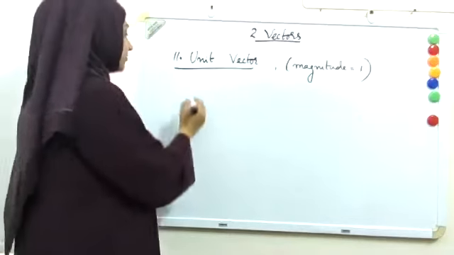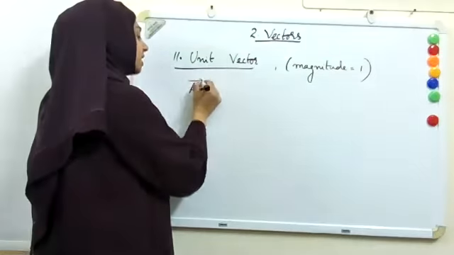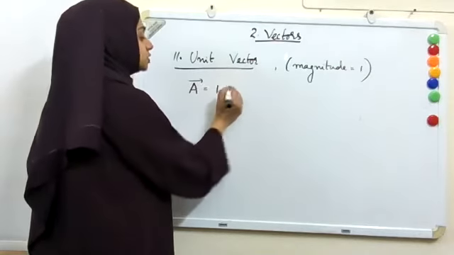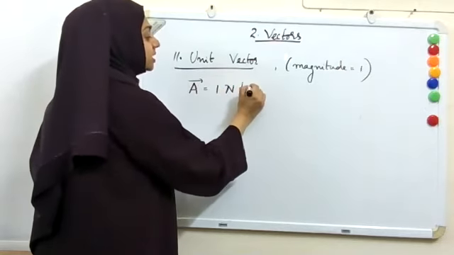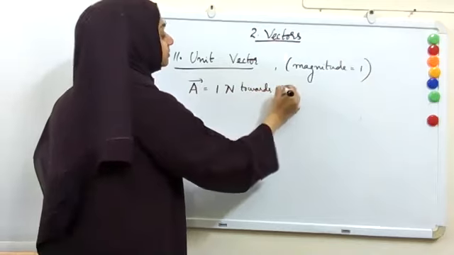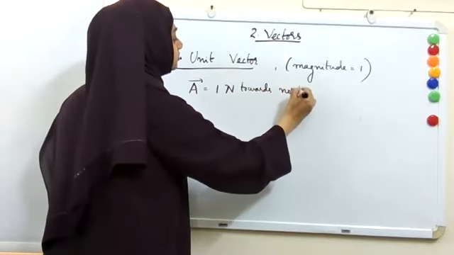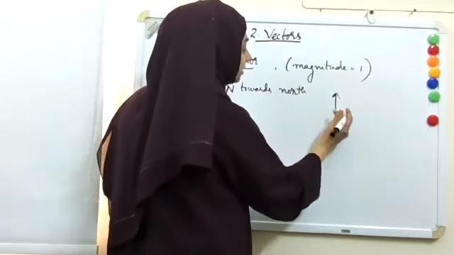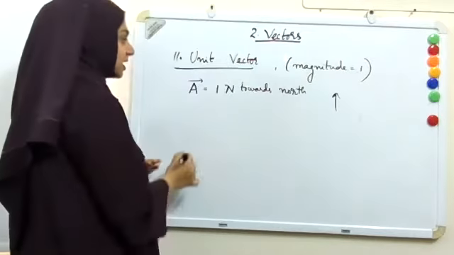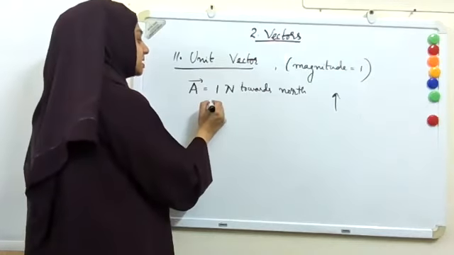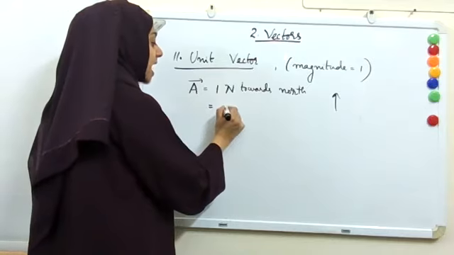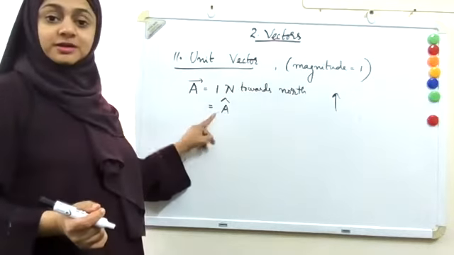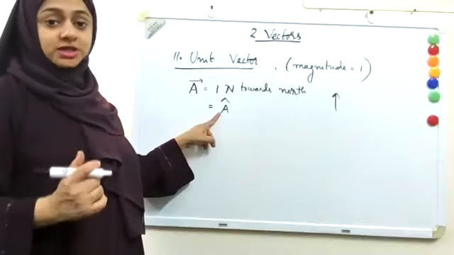For example, if vector A has magnitude 1, suppose this is a force, so 1 Newton towards north. You can represent it with magnitude 1 and towards north. And usually we represent unit vectors with a cap. You can represent the unit vector with a cap.